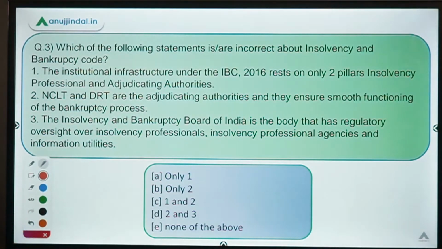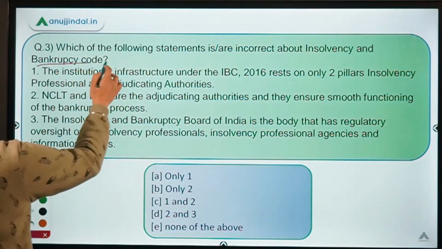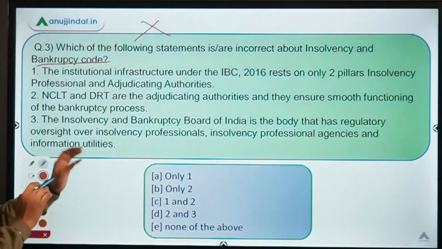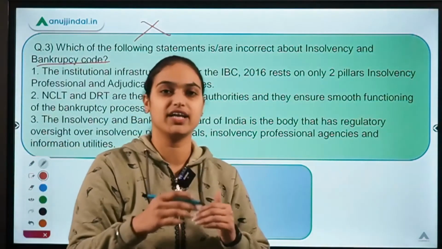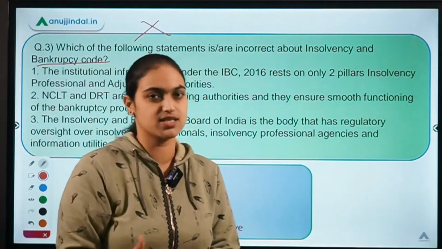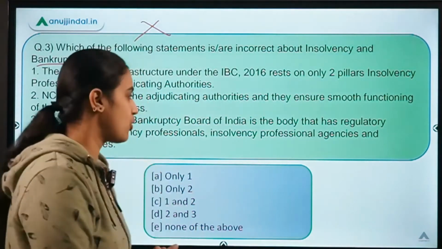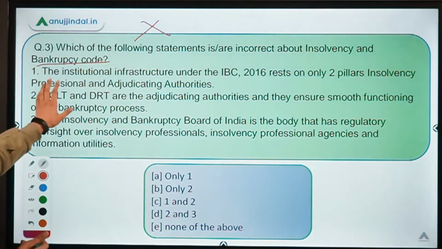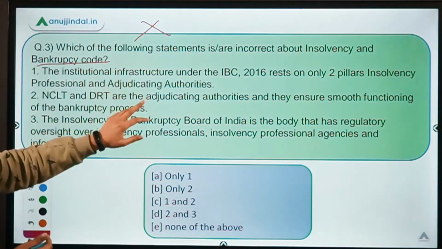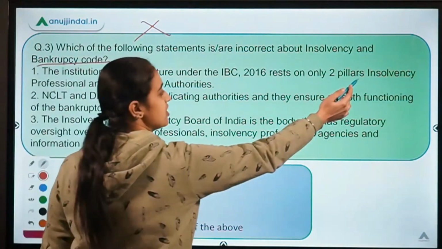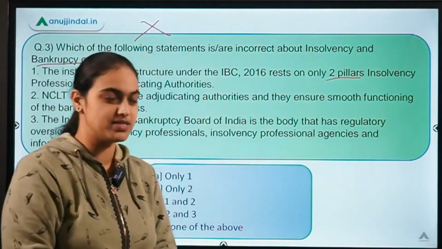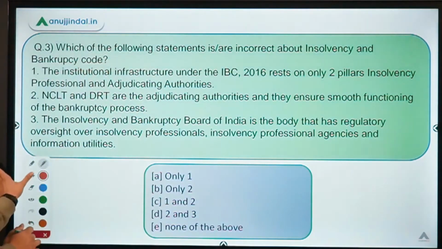It says which of the following statements is or are incorrect about your bankruptcy code. So we have to identify the incorrect statements. Let's just read the first statement so that we can identify what we have to discuss before attempting this question. So the first statement is about the institutional infrastructure under IBC resting on two pillars. So before reading other statements, let's just discuss the pillars of IBC. Then we'll move back to this question.